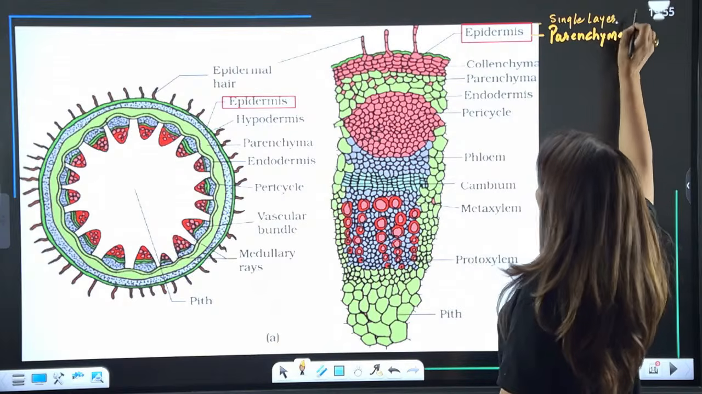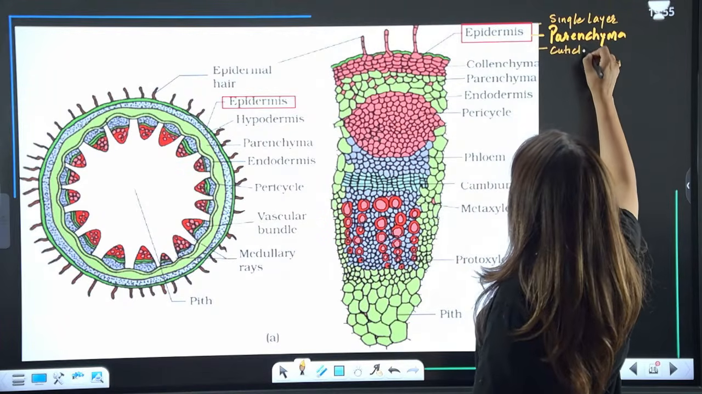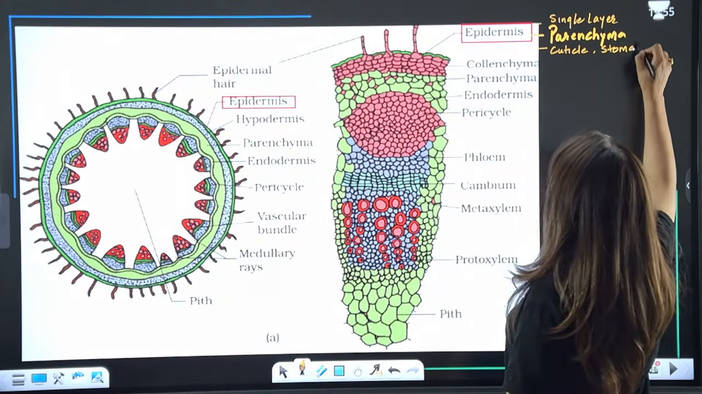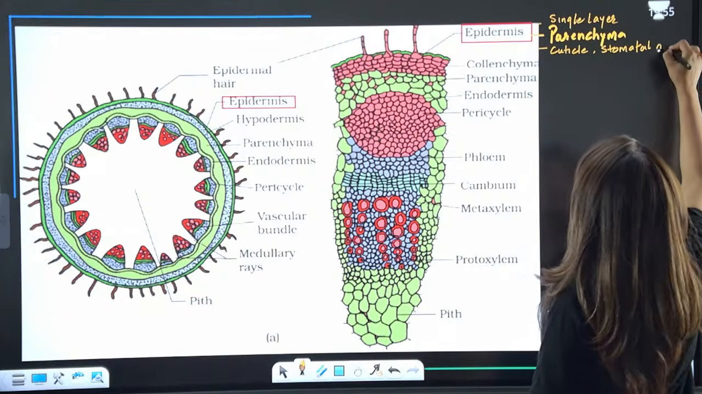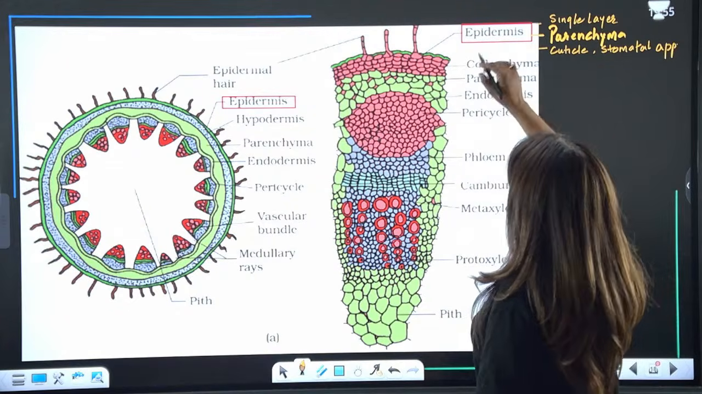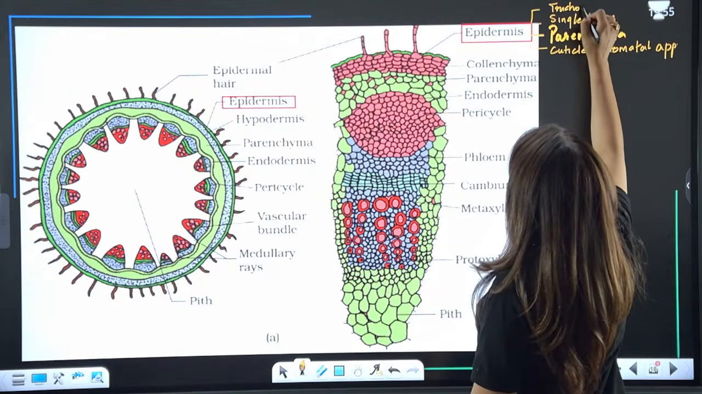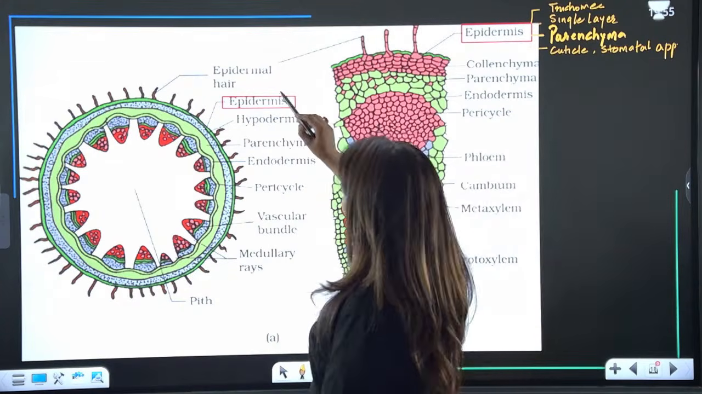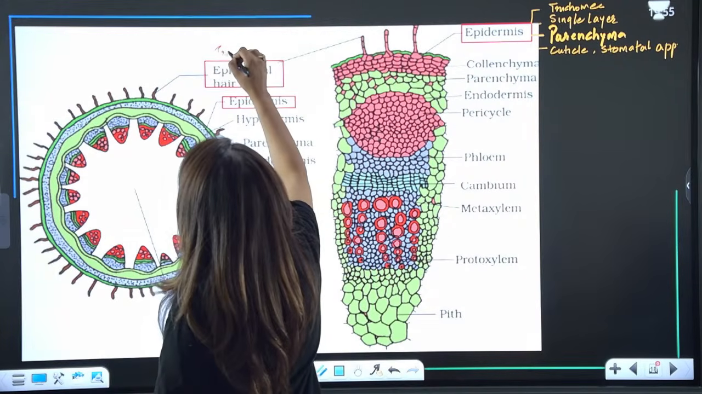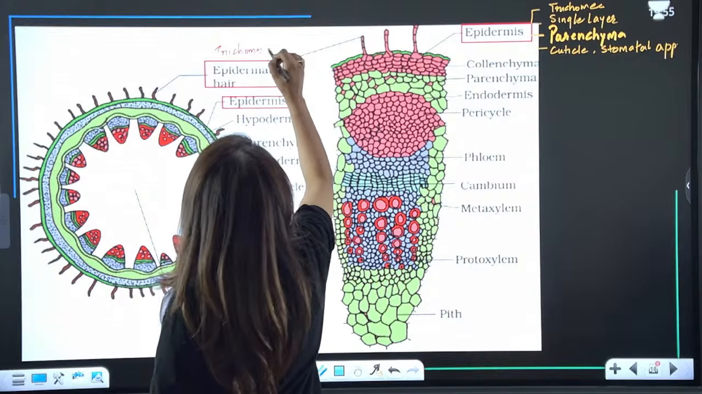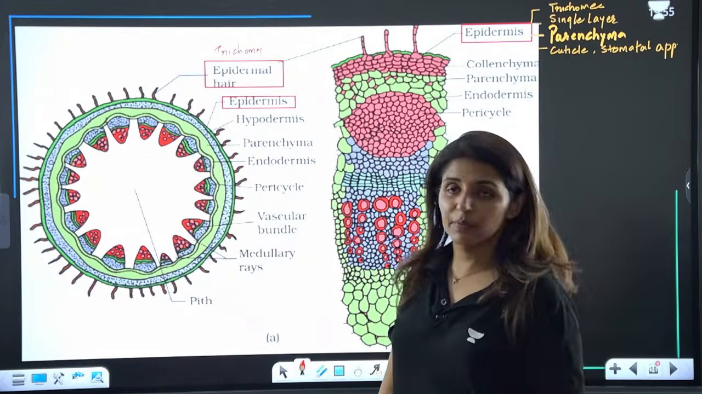Now since it is a stem, it may have a cuticle layer. It may have a stomatal apparatus also, as long as it is a young green stem. And then it also has these hairs which are known as trichomes. Do we see the epidermal hair? These are nothing but trichomes. And we have read that trichomes are multicellular. They have not shown the branched type of trichomes, but they can be, right?